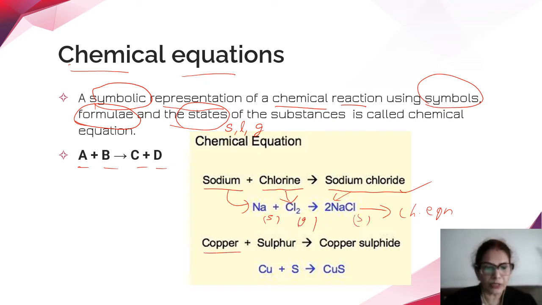Similarly, copper plus sulfur gives copper sulfide. Copper is Cu, sulfur is the symbol S, copper sulfide is CuS. So this again is a chemical equation. We are representing the chemical reaction using symbols, formulae and the states in which they are reacting. So it becomes a chemical equation.